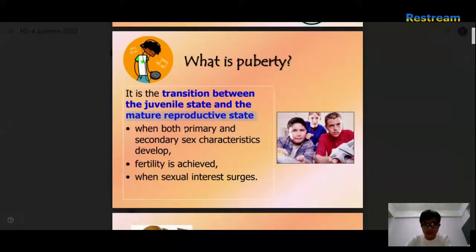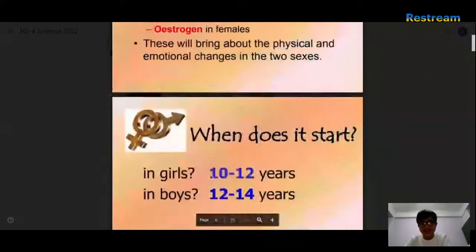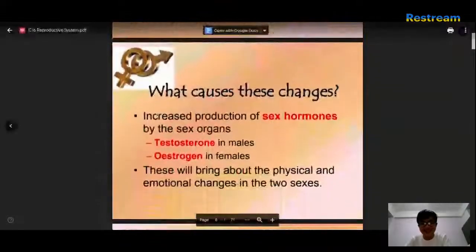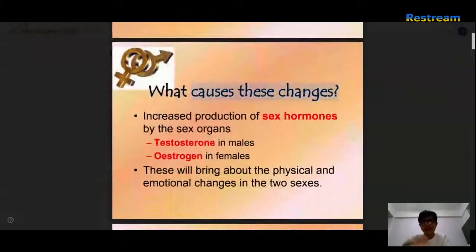Brawl. And this occurs when both primary and secondary sex characteristics develop. Fertility is achieved. Okay, what causes these changes? Is increased production of sex hormones by sex organs, testosterone in males and estrogen in females.